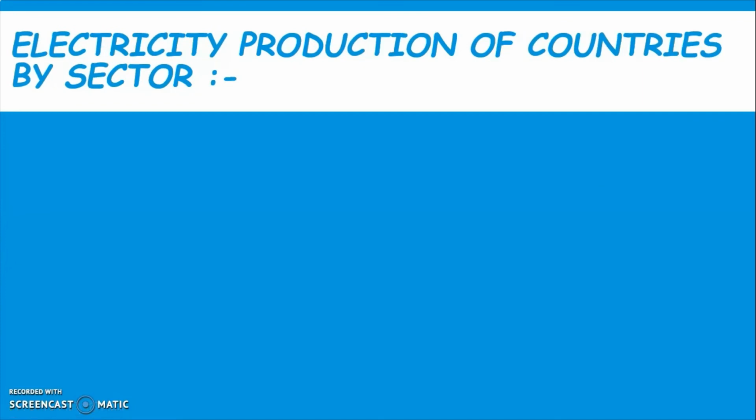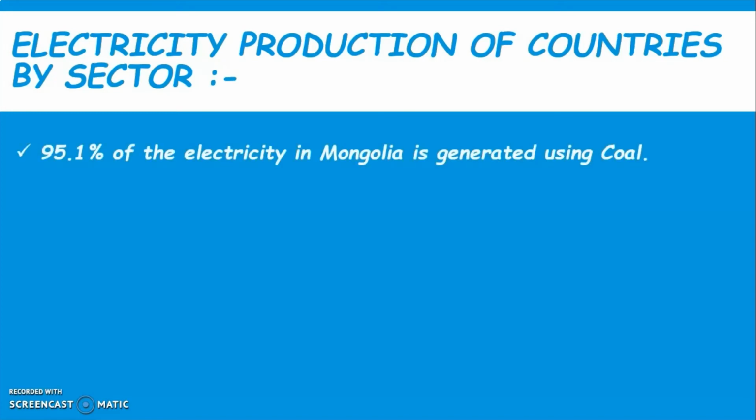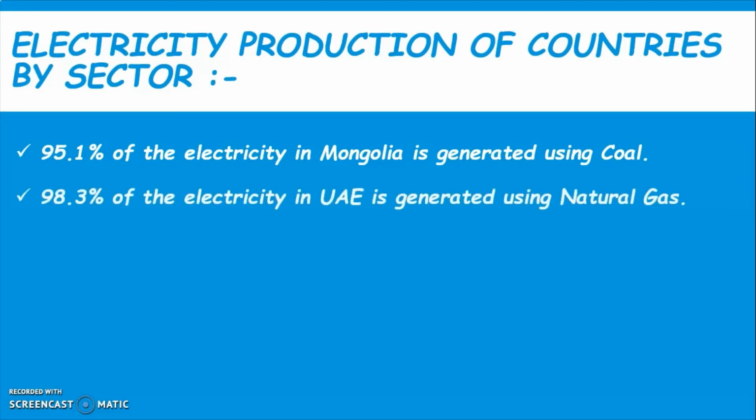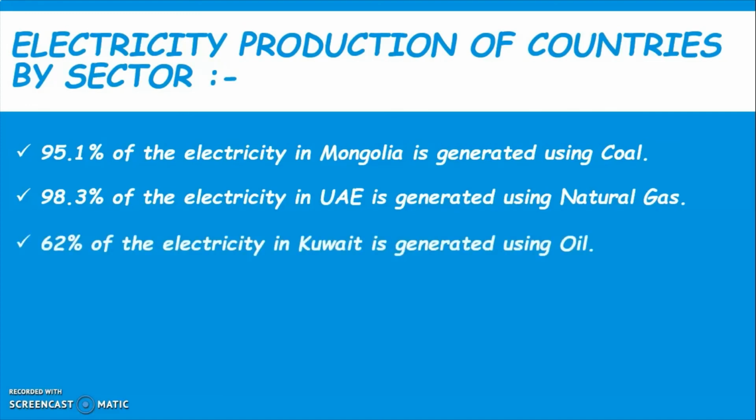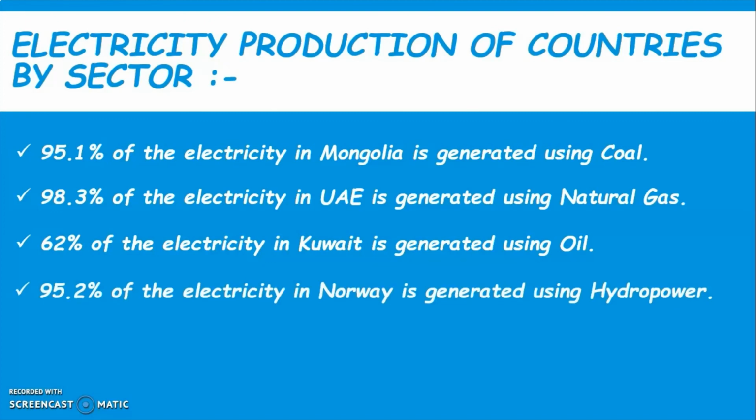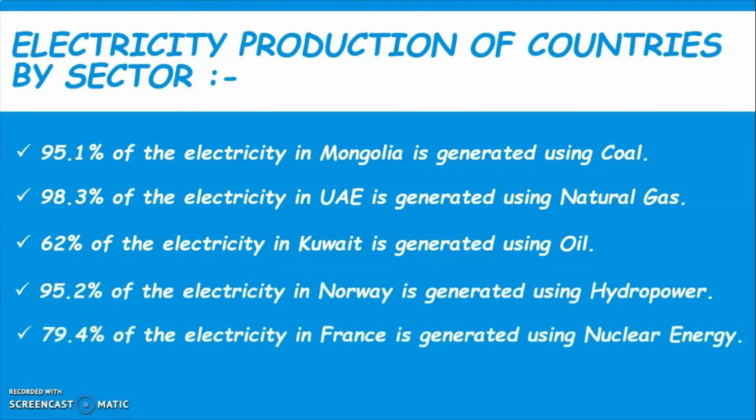Finally, at the end of this video, let's talk about some electricity producing countries by sector. 95.1% of electricity in Mongolia is generated using coal. 98.3% of electricity in UAE is generated using natural gas. 62% of electricity in Kuwait is generated using oil. 95.2% of electricity in Norway is generated using hydropower. 79.4% of electricity in France is generated using nuclear energy.